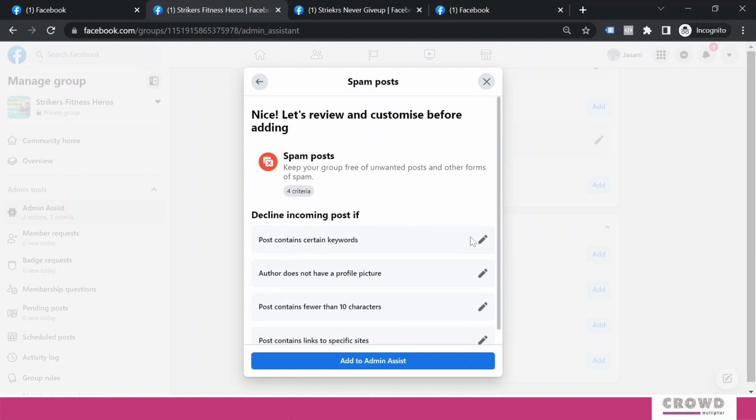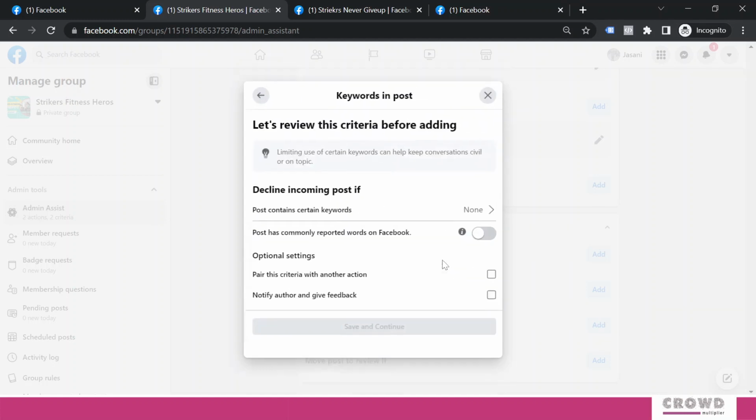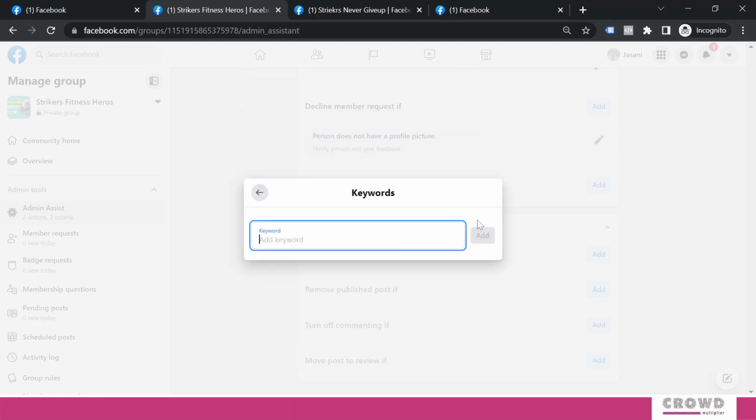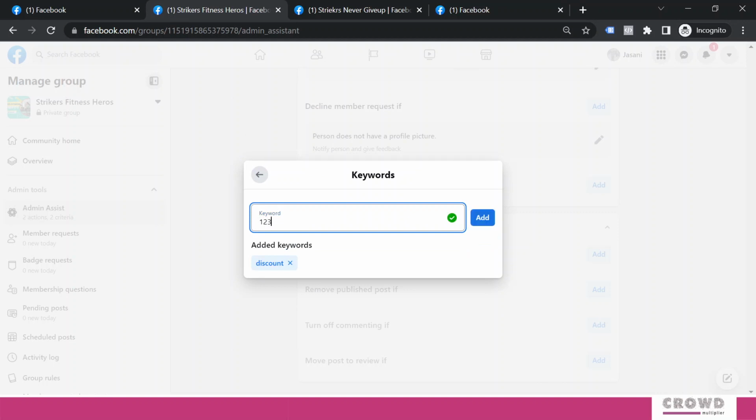Post contains certain keywords. Let's go here and see. Limiting use of certain keywords can help keep conversations civil or on topic. In this scenario, post contains certain keywords. Right now, we haven't selected anything. So let's say I will select a word as discount, or let's say 123.